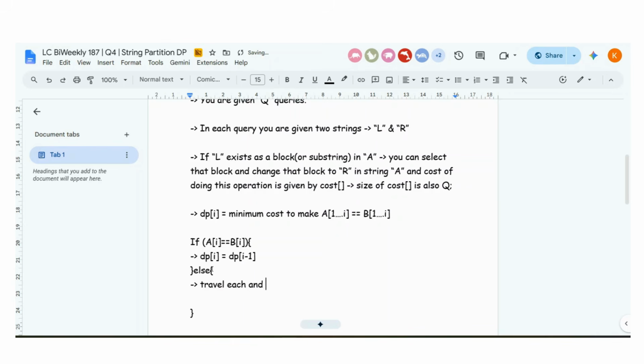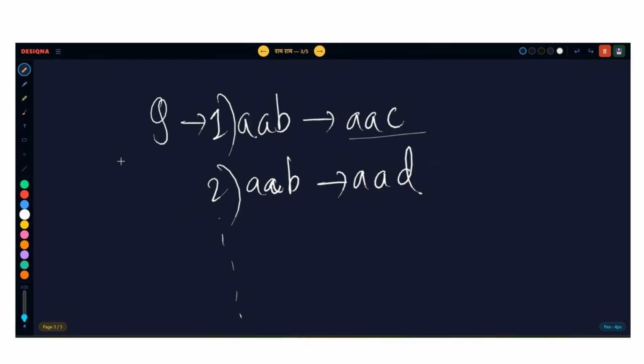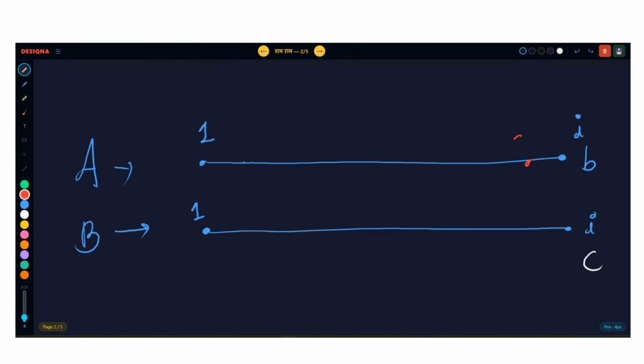Travel each and every query and start comparing. How will you start comparing? Common sense. You will read this query, what it is saying. It can change AAB to AAC. So first go and check, are these characters AAB or not? This much checking you can do now. You are not a child. You can travel the last three characters and you can see whether it is matching or not.